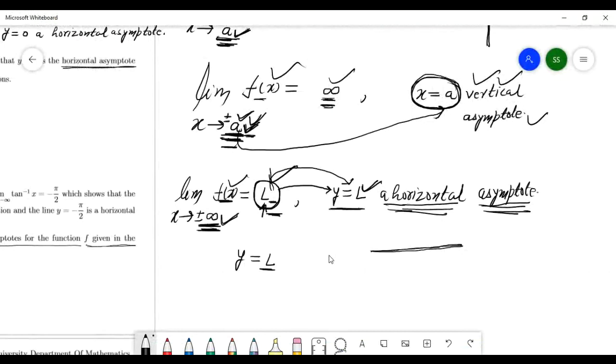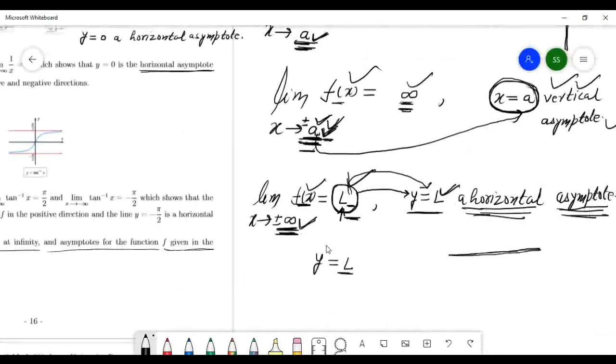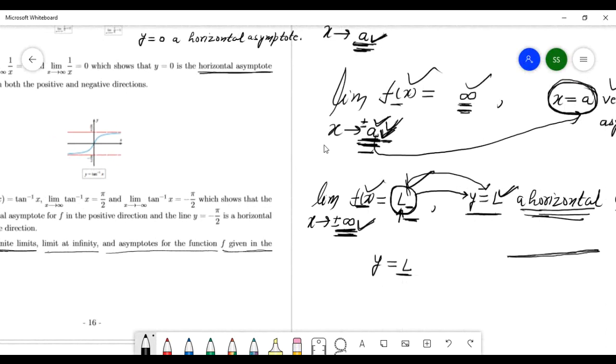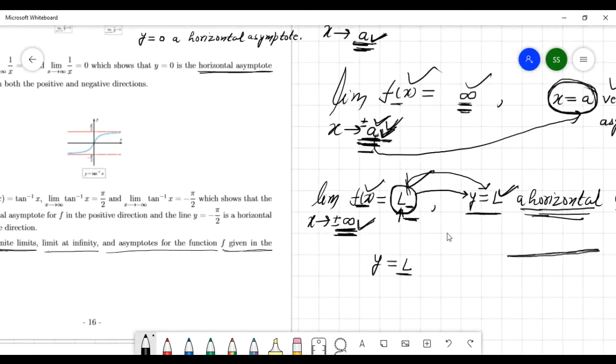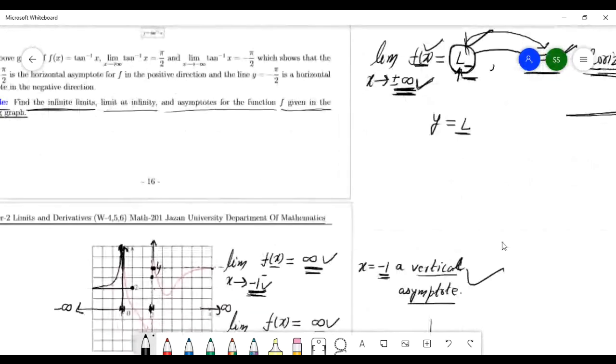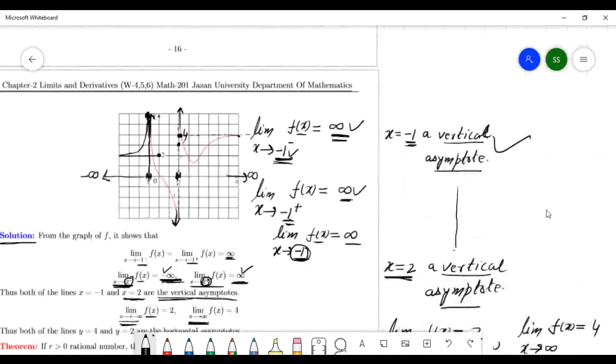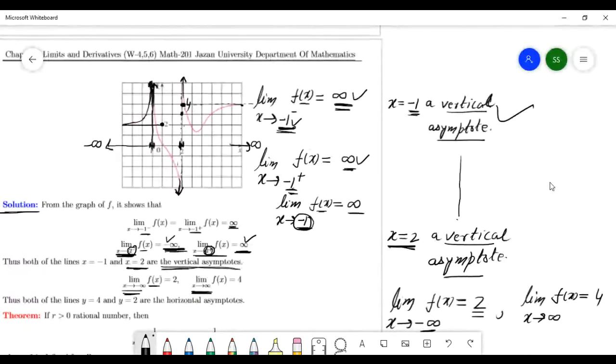Muhammad, Allah, Mustafa, Abdul Rahman, clear or not? Okay. Same here, I am defining. See the difference. So here what I am saying? Here x is going to a number and the function is going to infinity. This number here, whatever the number, here minus 1, minus 1 is called the vertical asymptote.